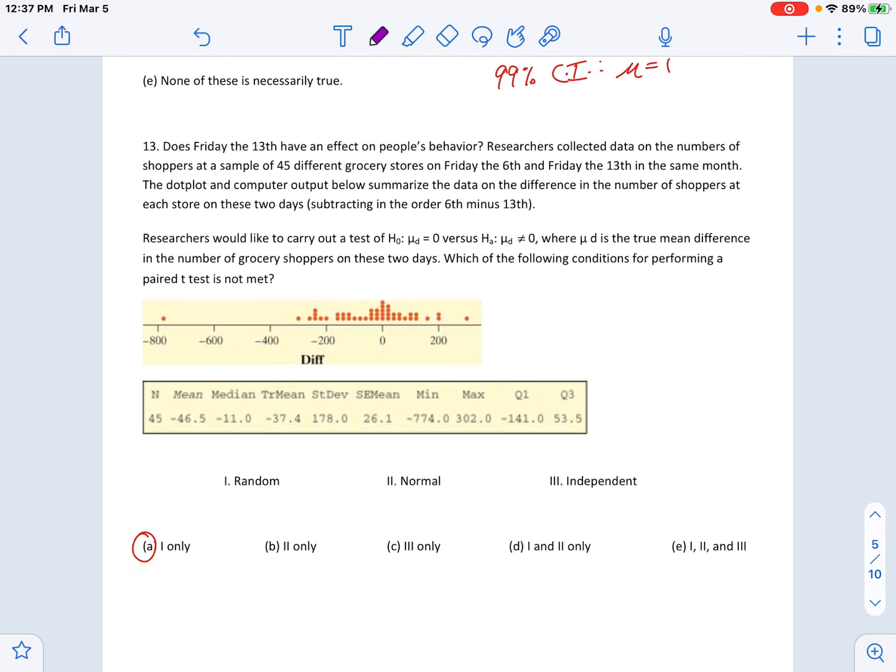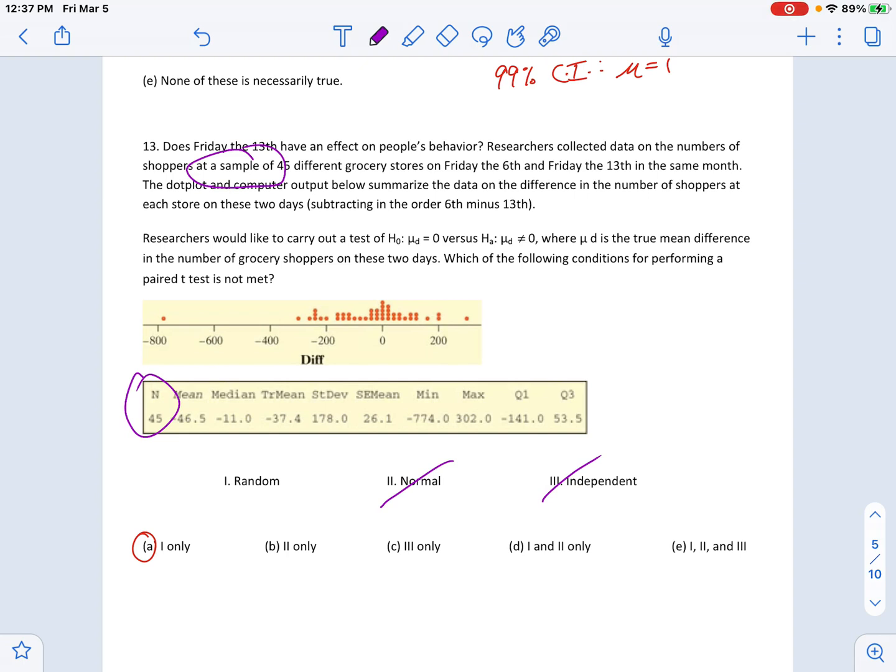All right, this one you can read through. I'm not going to read the whole thing. Sample size was 45. It's a means question. It is a paired t-test. Sample size is 45, so that means normality is good, aka it's not an issue, right? Independent, although we don't know how many shoppers necessarily, 45 shoppers, less than 10% are probably all shoppers at a grocery store. That's probably safe enough to assume. So independent's not the issue. Just by knowing that, you know the answer is random, because that's the only one that's left. The reason random is an issue is because they collect a sample of 45 different grocery stores, right?